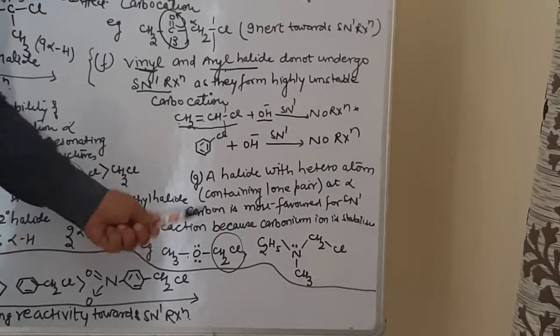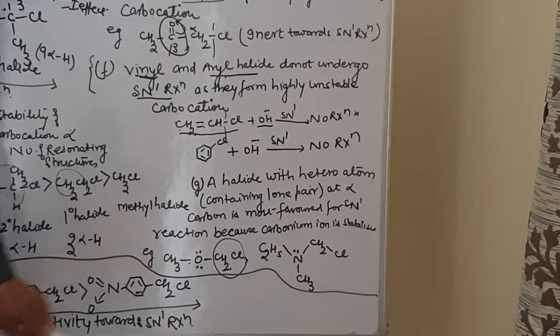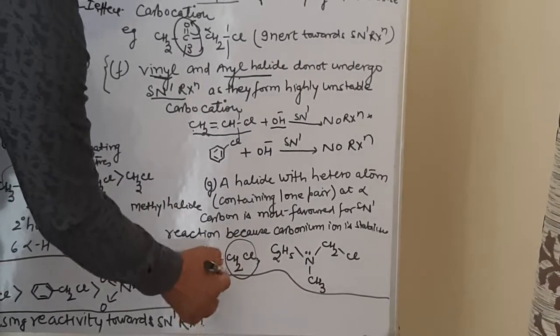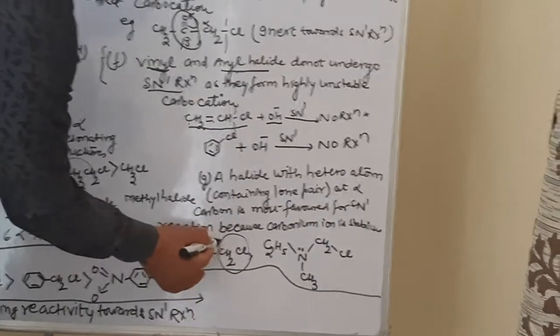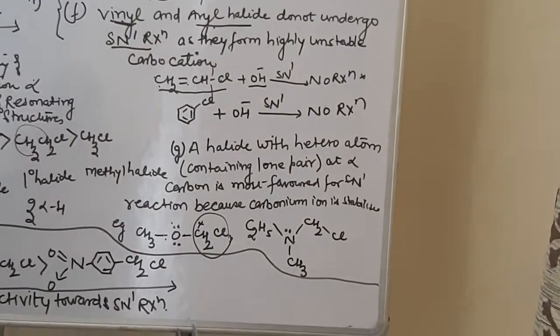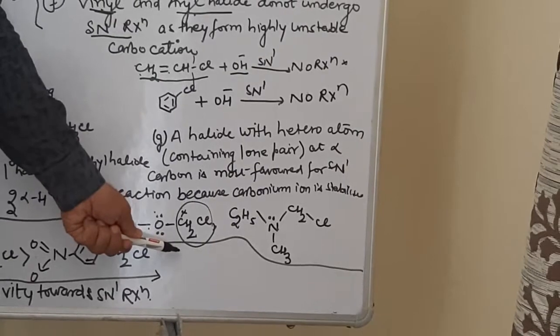With lone pair of electron. These type of compounds will always favor SN1 reaction. Why? Because when this breaks from here, what will happen? On this carbon atom, there will be a positive charge, and there will be conjugation between the positive charge and the lone pair of electron, due to which the carbocation will get stable.